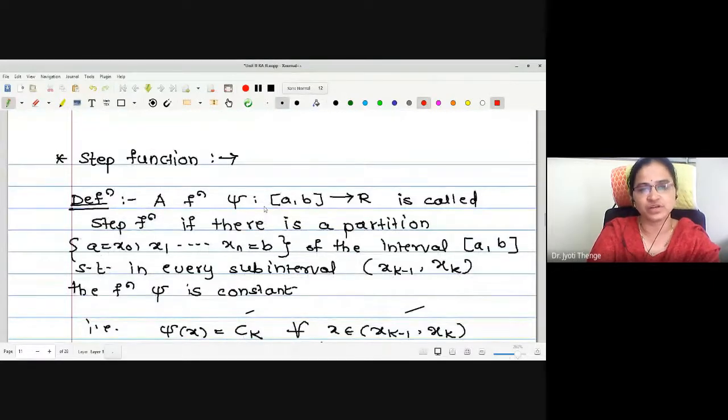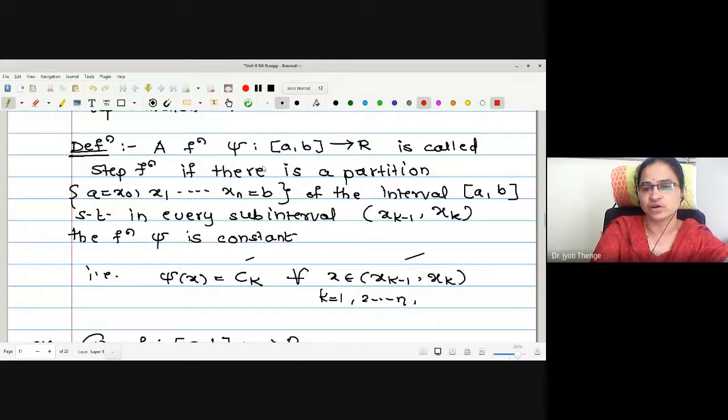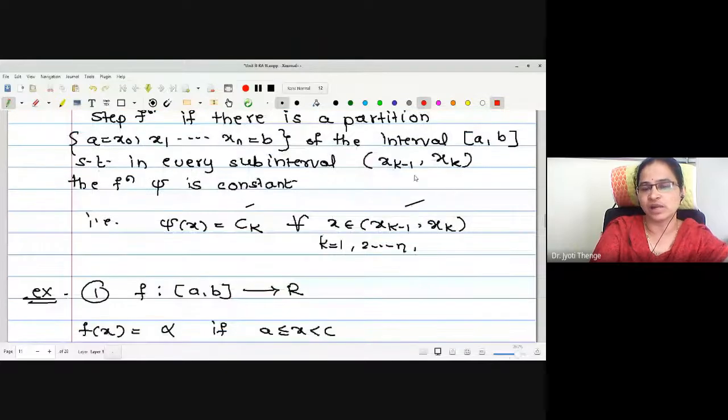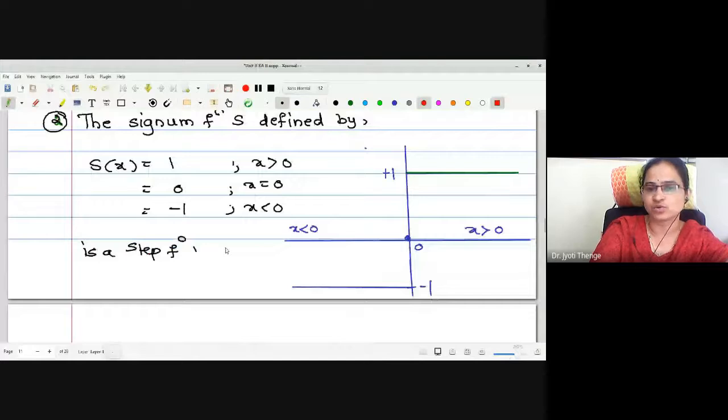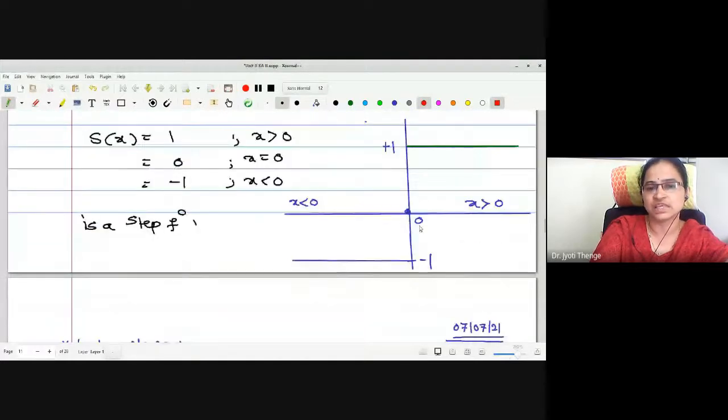Later, we have seen the definition of a step function. A step function is actually a function defined on a closed interval and having a partition of the closed interval in terms of the open intervals x_(k-1) to x_k, where the function is defined to be a constant for all the elements of one subinterval, right? Here are the examples we have discussed, right? The signum function is also a good example of the step function.